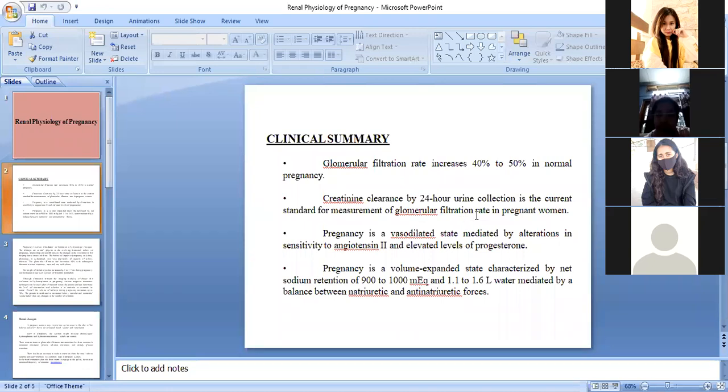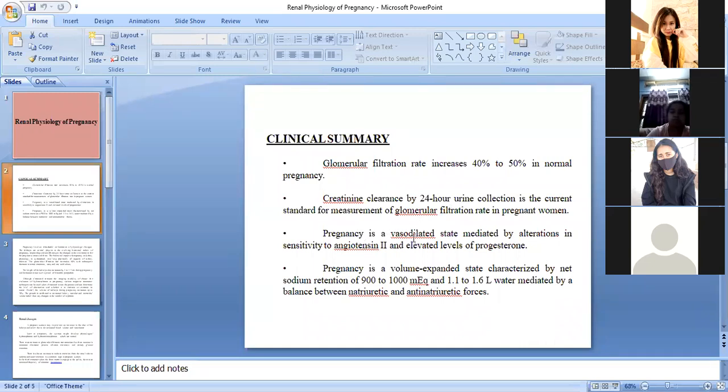To measure GFR in pregnant women, urine should be collected after every 24 hours. Through the collection of the urine sample, GFR can be calculated. It will give a value showing whether the mother has a normal, increased or decreased level of GFR.